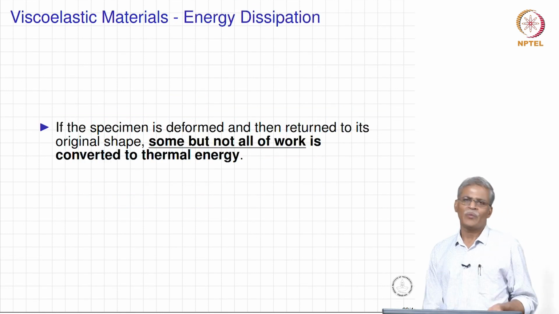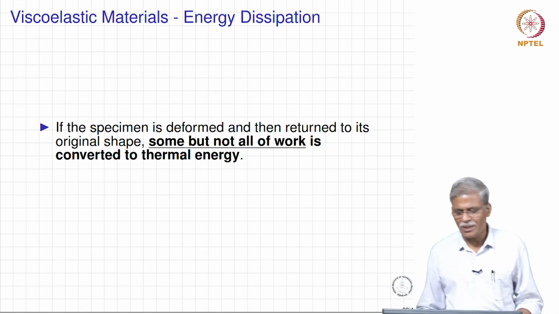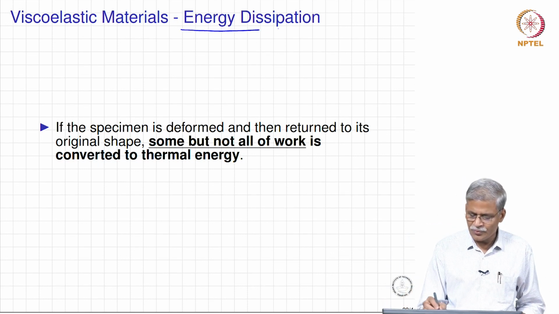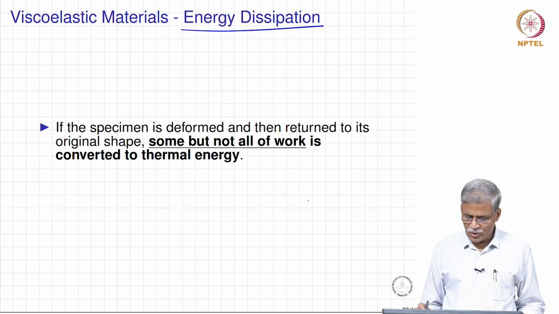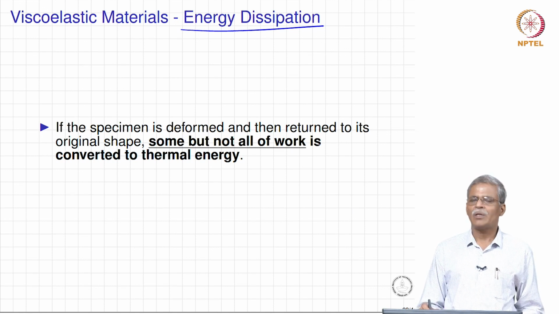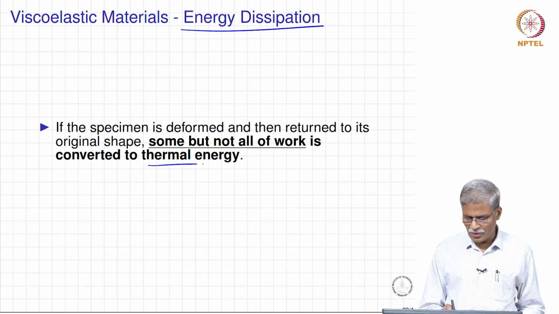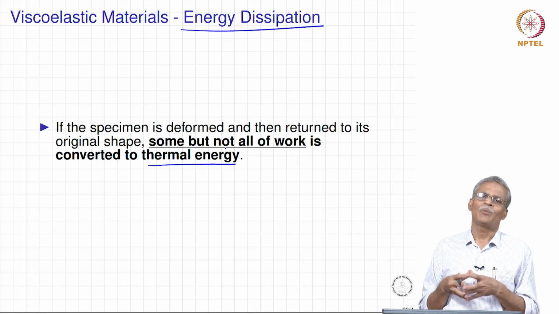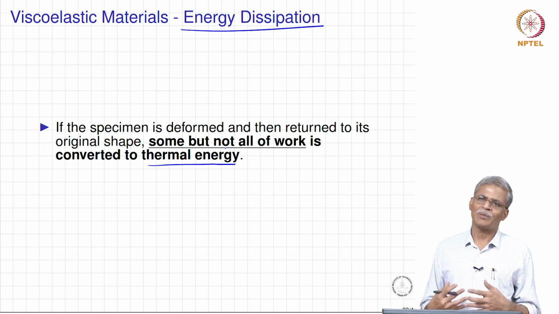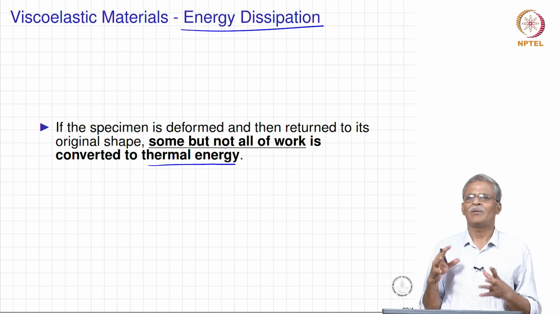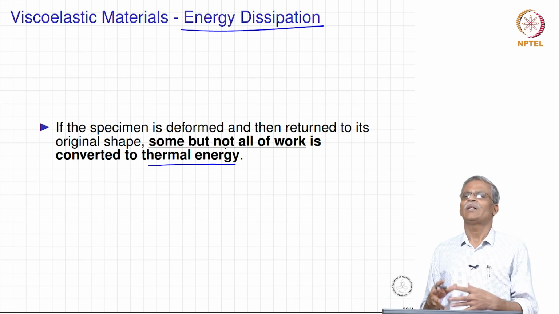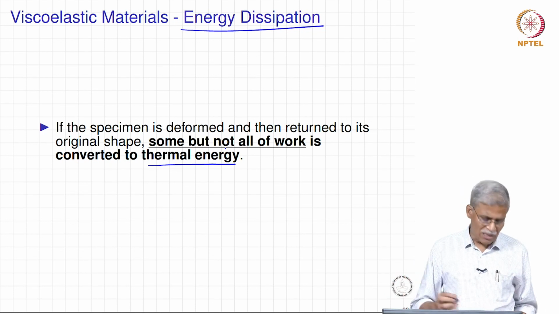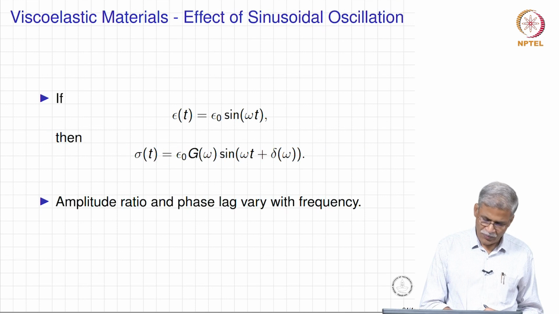Now, it is quite obvious as well as intuitive to say that if I am talking in terms of energy dissipation, and if I subject the material to deformation and return it to its original shape, some but not all of the work is converted into thermal energy. So, that means I am going to lose something and I will get back something. What I get back will depend on the elastic nature of the material. What I lose will depend on the viscous response of the material, right.